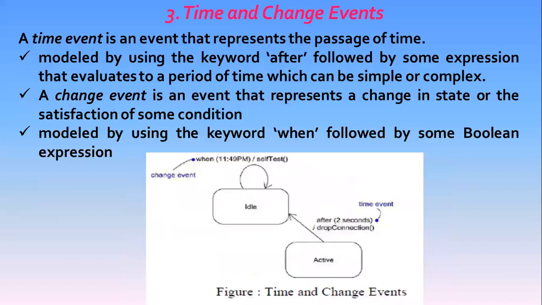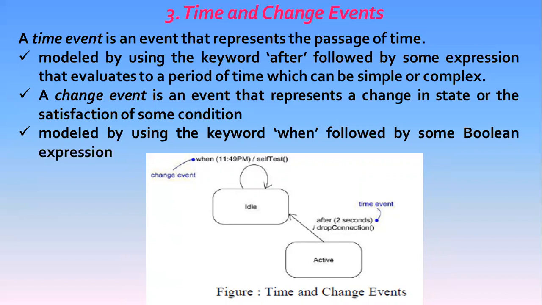Now, coming to timing and change events. A time event is an event that represents the passing of time. As in this figure, you can see that in the UML, we model a time event by using the keyword after followed by some expression that evaluates to a period of time.